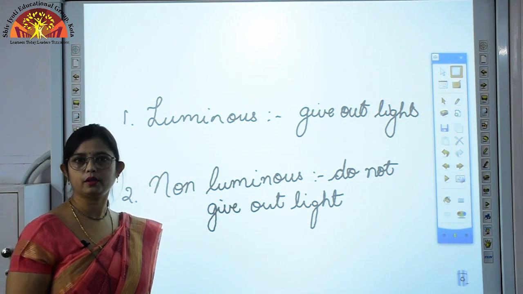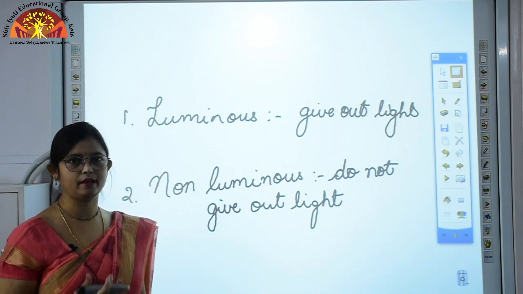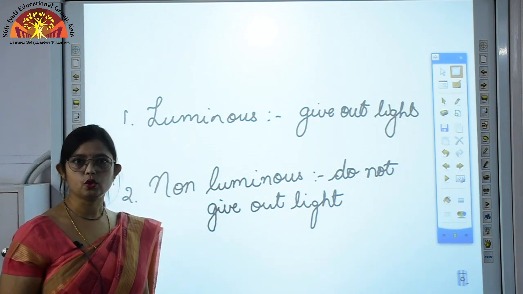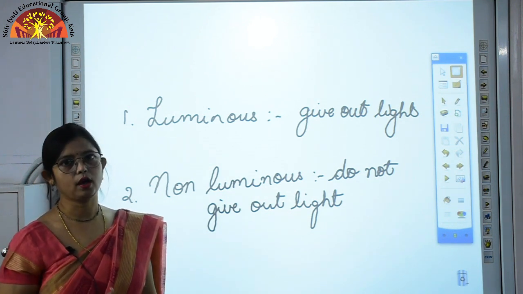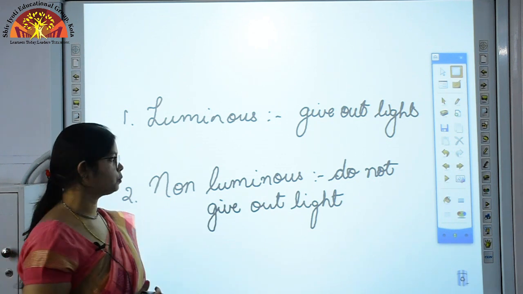And the most important one is the sun. The sun is the natural source of light. Besides it, other sources like bulb and diya are all man-made sources of light. They are also luminous bodies.